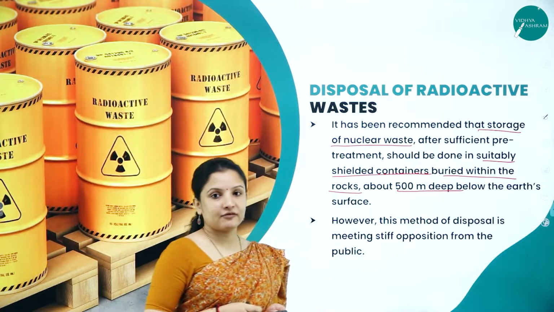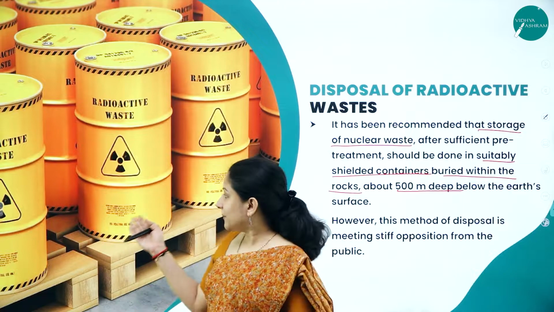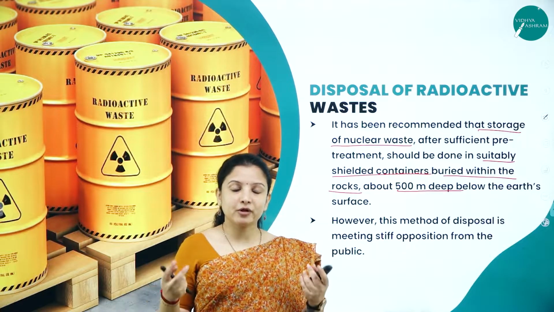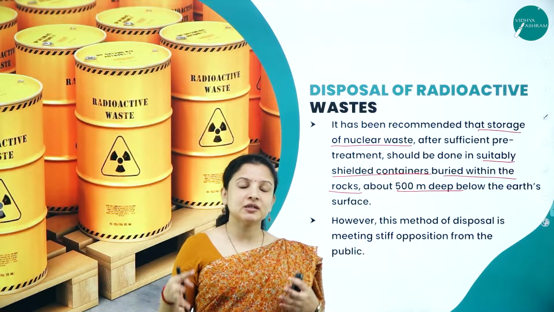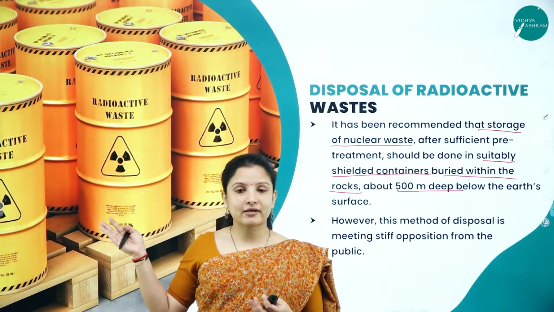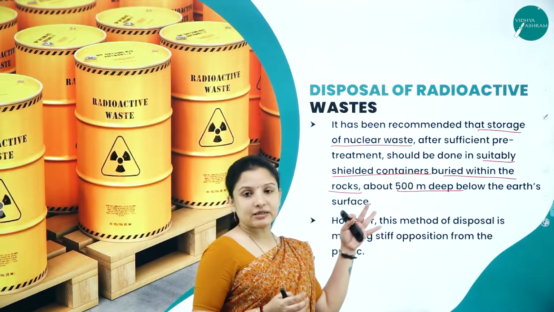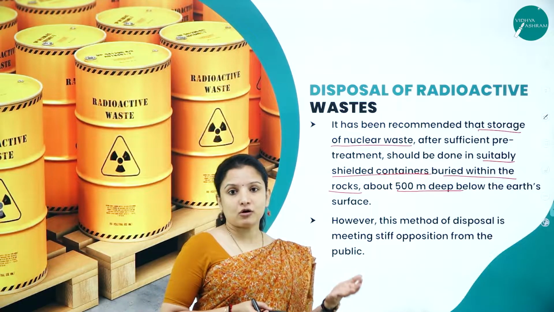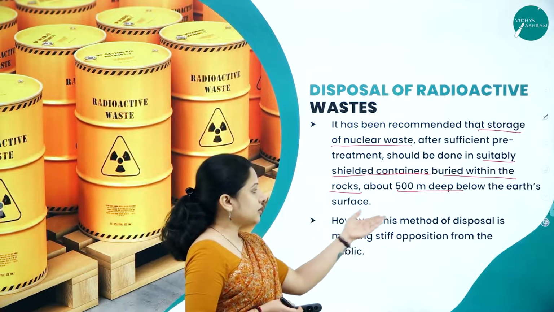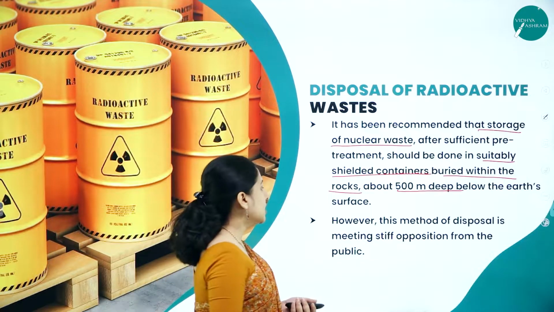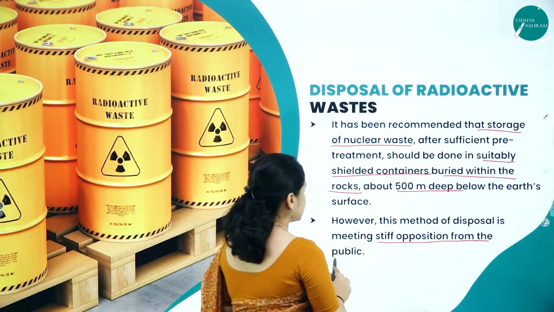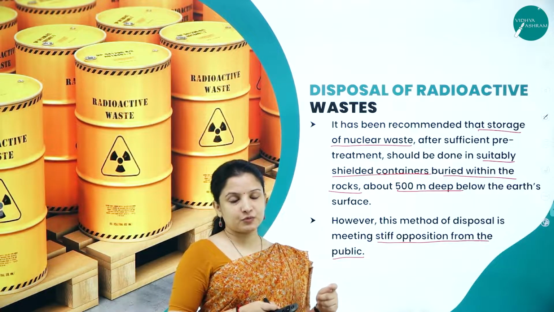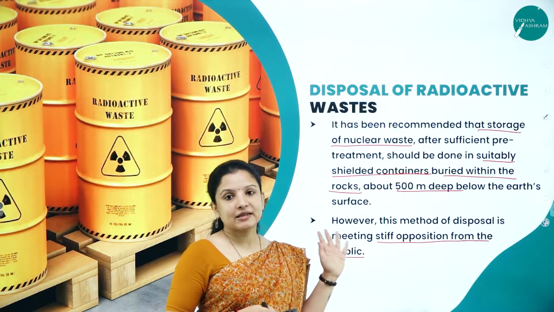the Earth's surface. But again, if something happens to these and they corrode, or we can't say, because of nature's activities, something might happen to the radioactive waste dumped 500 meters below the Earth's surface, and if it leaks, again it can cause a lot of havoc and problems. However, this method of disposal was meeting stiff opposition from the public. The public did not approve of this particular method of disposal,